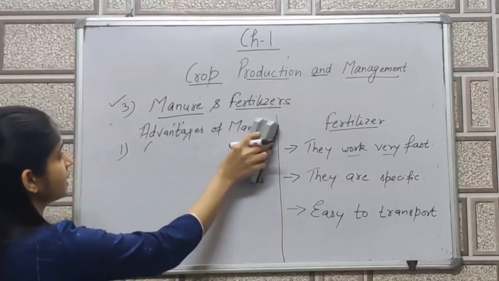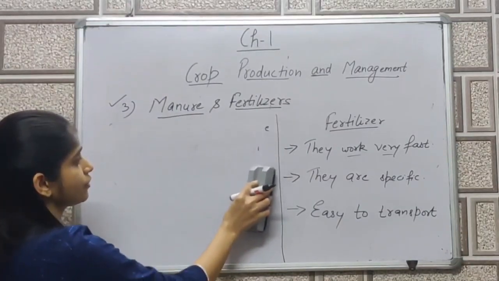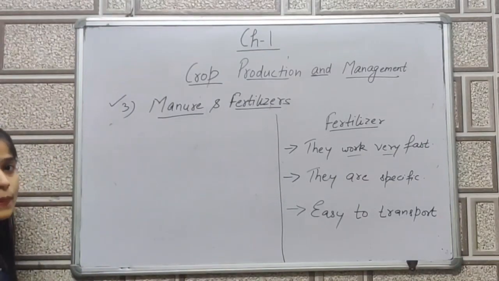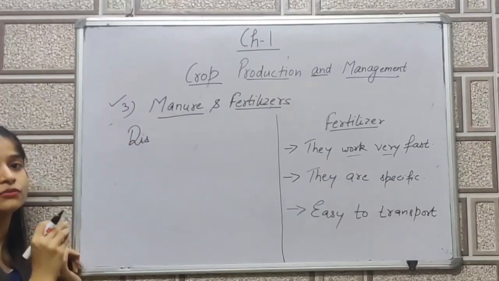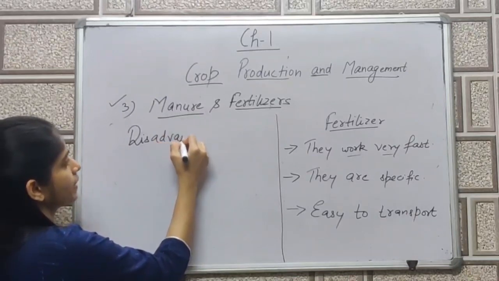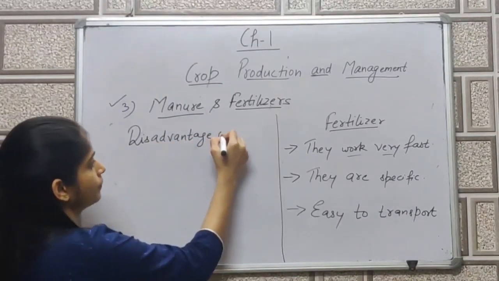If I say disadvantages of manure and fertilizer, the first disadvantage which comes to our mind is that it is very difficult to transport manure.